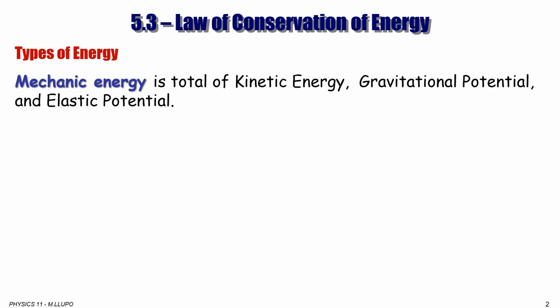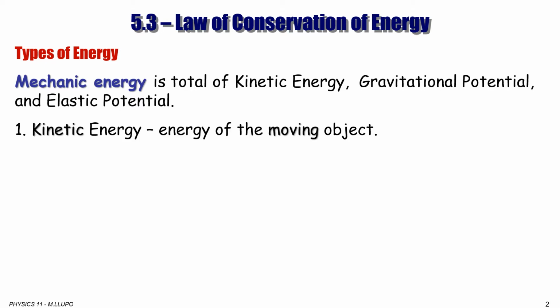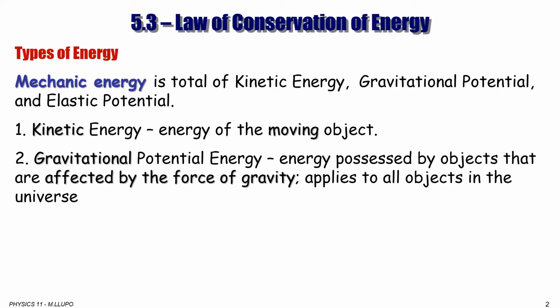Mechanical energy is a total of kinetic energy, gravitational potential energy, and elastic energy. Kinetic energy is energy of a moving object, so energy possessed by an object that is in motion. If the object is not moving, the kinetic energy is zero. Gravitational potential energy is energy possessed by an object that is affected by the force of gravity. It applies to all objects in the universe. In other words, the gravitational potential energy is energy possessed by an object because of its position.